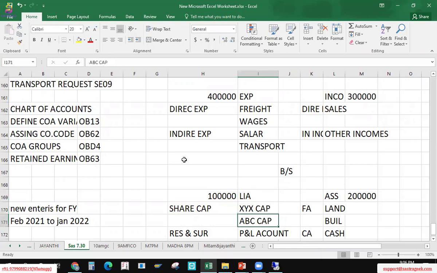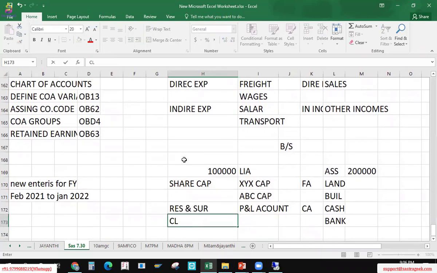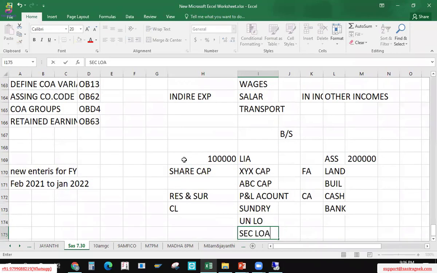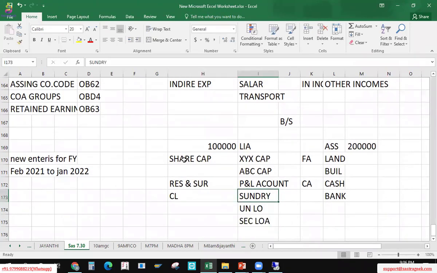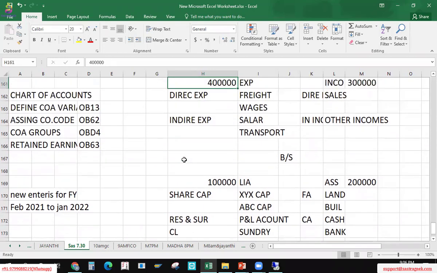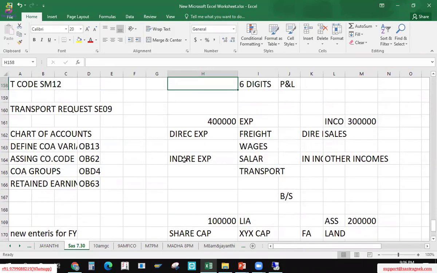Now, in liabilities also, we have current liability, sundry creditors, unsecured loans, secured loans. For example, we have a current liability, this one. As a part of liability, I want to view current liabilities. I can view current liabilities if I group this separately. I can view only this group. If in current liability also I want to view only sundry creditors, if you create a subgroup here, you can view only this one.